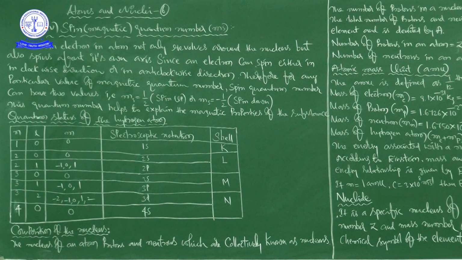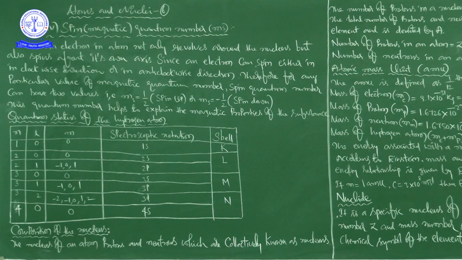So three quantum numbers we discussed in our previous class. The fourth one, now we are going to discuss, is the spin quantum number.